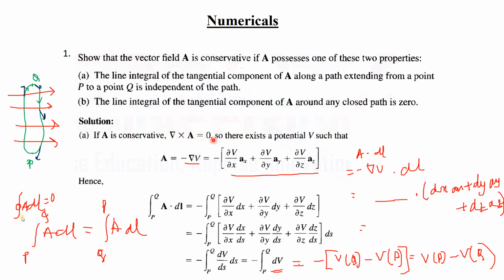If you write this, then only we can prove that the curl is zero. Because curl is zero. Why? Because the vector is minus gradient of V. This is the root cause. Got it? So this is the root cause: if A is equal to minus gradient of V, then only it becomes that the integration from P to Q is equal to Q to P. So that is why we have written it in this way. Did you get this?